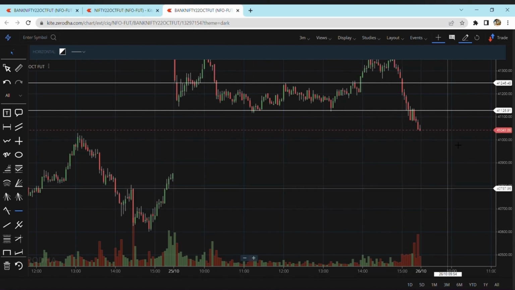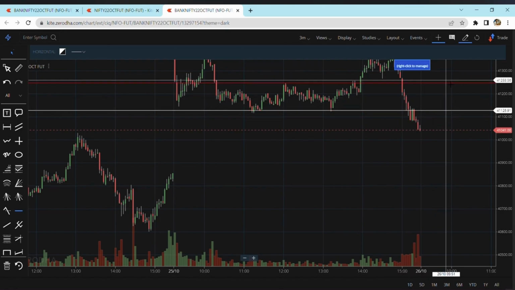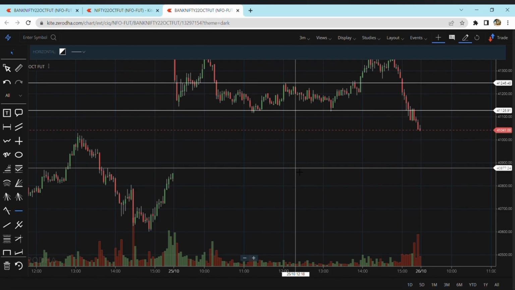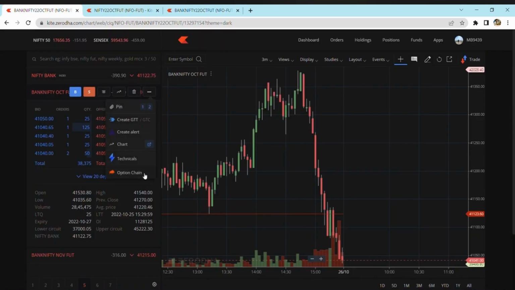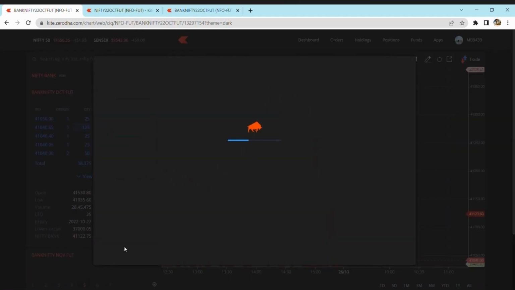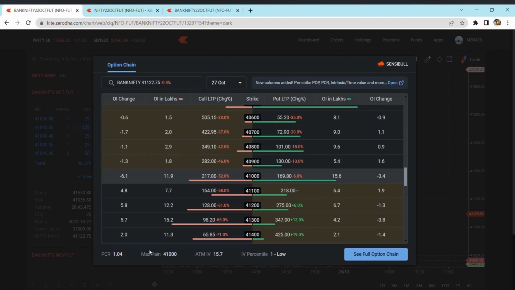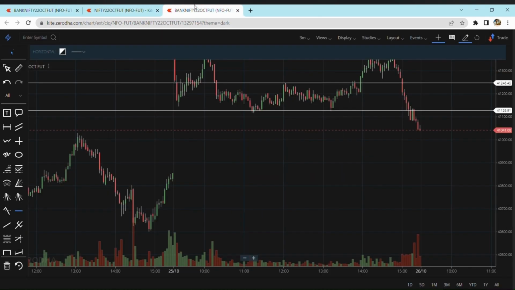The market may open above 41,200, but I don't see anything happening like that. PCR was and is at 1.4, which is quite bullish, not much, but yeah.